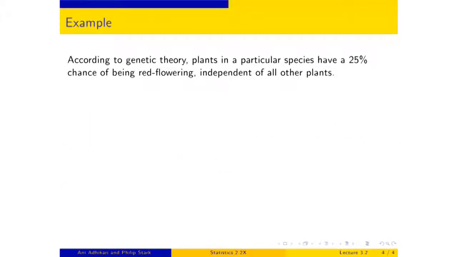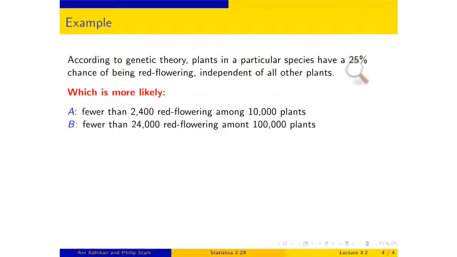Let's quickly see it in an example that is not to do with either dice or coins. It's genetic theory and plants. So you've got plants of a species, and the theory predicts that each of those plants has a 25% chance of being red flowering, independent of all other plants. And I have a hothouse full of these, lots and lots of them in fact. I have a field of these plants, and I've deliberately chosen a number of trials so that you can't rely on your calculator.